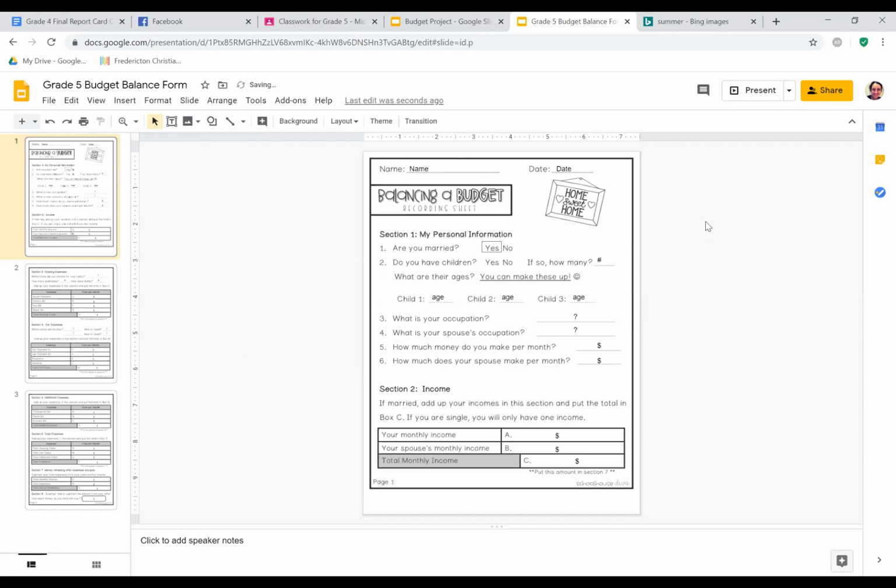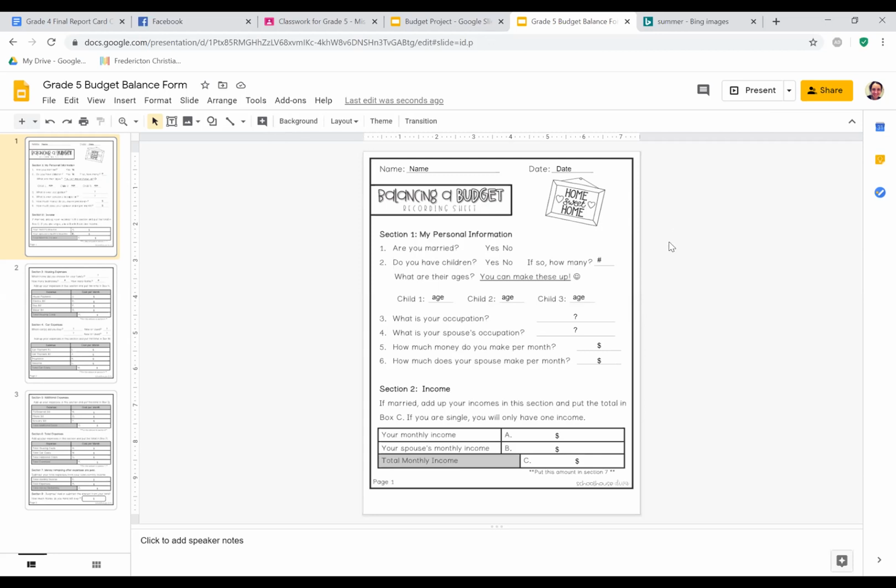Okay. So I actually just thought of something. If I share this document just as such, what's going to happen is that each of you are going to end up writing in this document. And that is not what I want because I want you to have your own. So I will share this document with you. From there, you need to create your own copy before you start filling it in. Otherwise, every time you change something, it will change on mine. So this is a very important step.